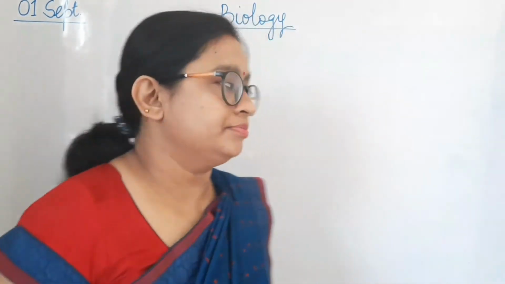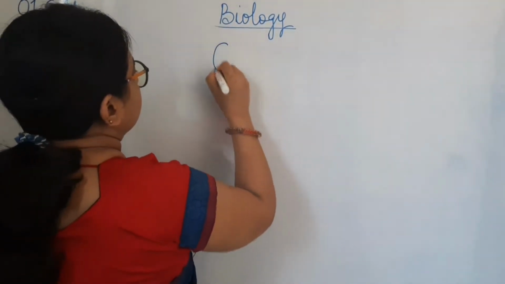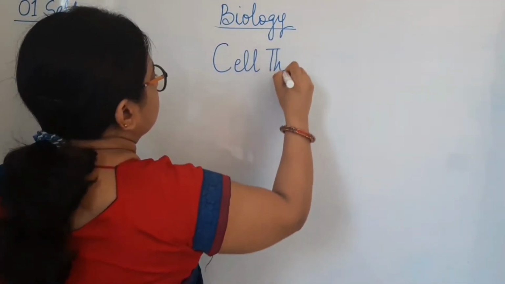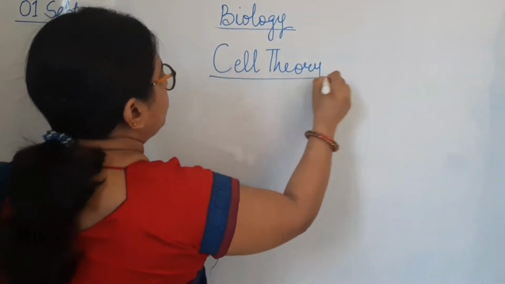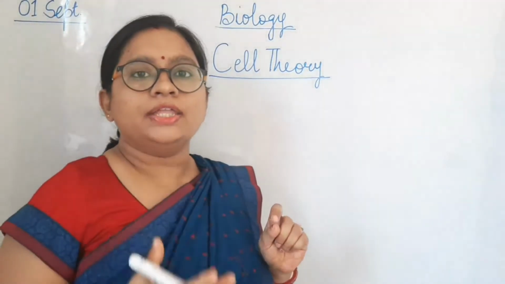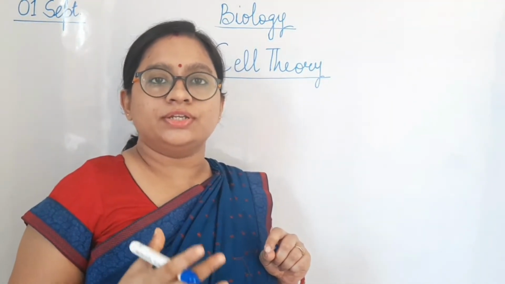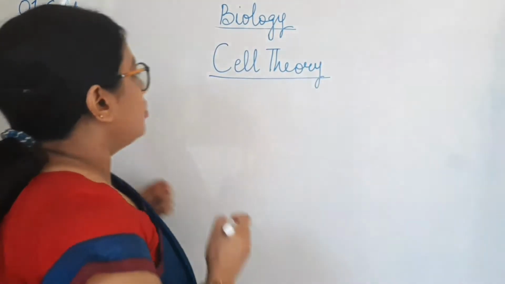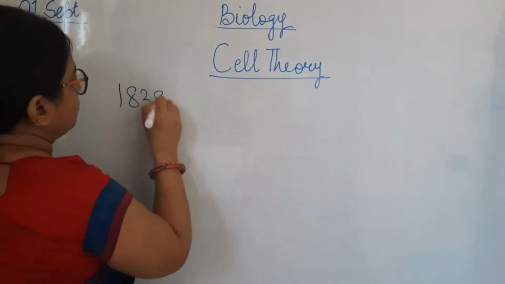There are many landmarks in the field of cell biology, and one of them is cell theory. Since many scientists came up to find out about the cell and things related to the cell, there were the German botanist and zoologist, Schleiden and Schwann, who came up with the cell theory. Let's see what the cell theory is. Both of them studied plants and animals, and they found out what the common things related to the cell are in both of them, and they came up with points that are called the cell theory. It was in the year 1838 and 39